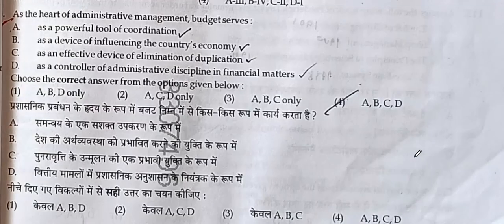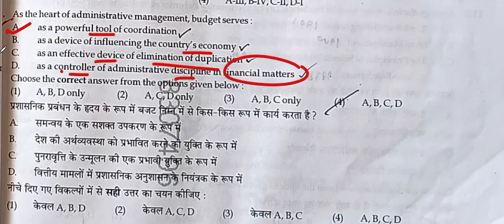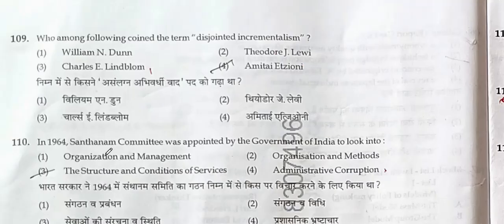As the heart of administrative management, budget services: all 4 will be the correct answer. As a powerful tool of coordination, as a device of influencing the country's economy, as an effective device of elimination of duplication, and controller of administrative discipline in financial matters. All 4 are correct. Option number 4 will be the correct answer. Who among the following has coined the term disjointed incrementalism? It is Charles A. Lindblom.